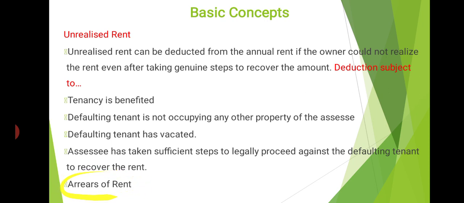Arrears of rent means any amount which is due in the past and which is realized as a lump sum. For example, January, February, March, three months' rent is due and it is received in April. So this is called arrears of rent.